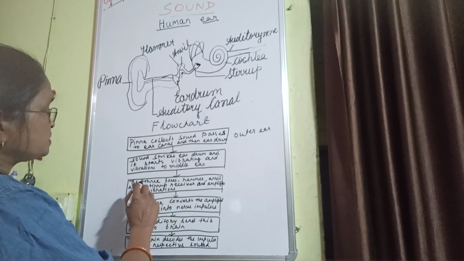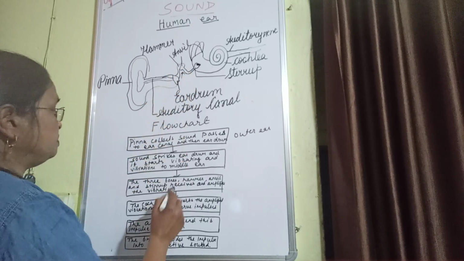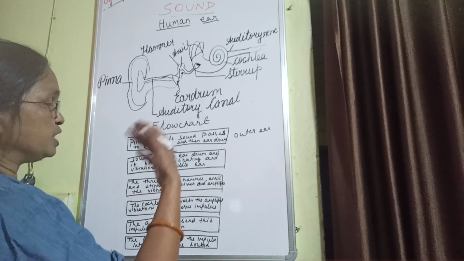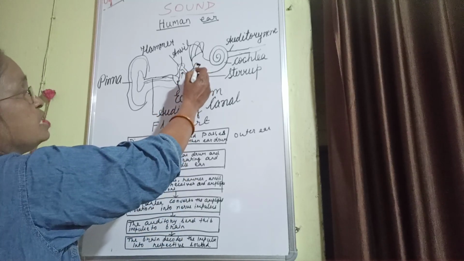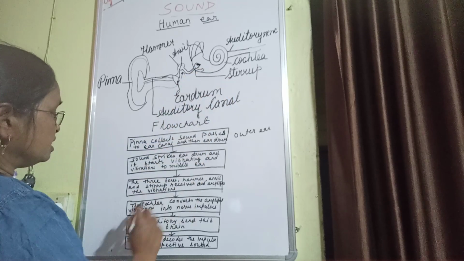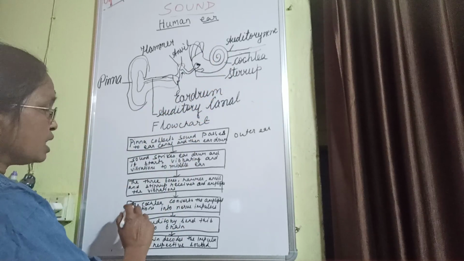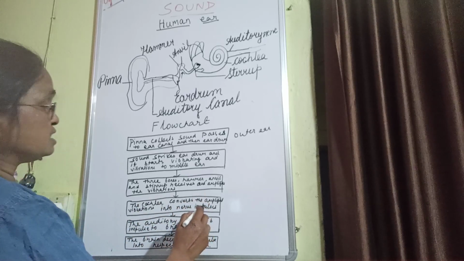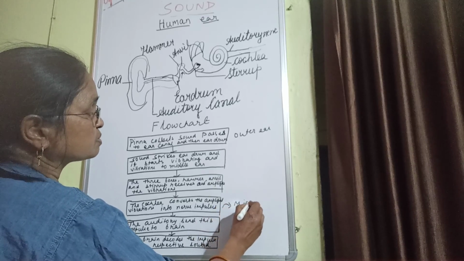In the middle ear, the three bones, hammer, anvil and stirrup, receive and amplify the vibrations. The stirrup is the last part of the middle ear, and then the sound is sent to the inner ear. In the inner ear there is a spiral-shaped cochlea. This cochlea converts the amplified vibration into nerve impulses. That means it is just doing the work of a microphone.